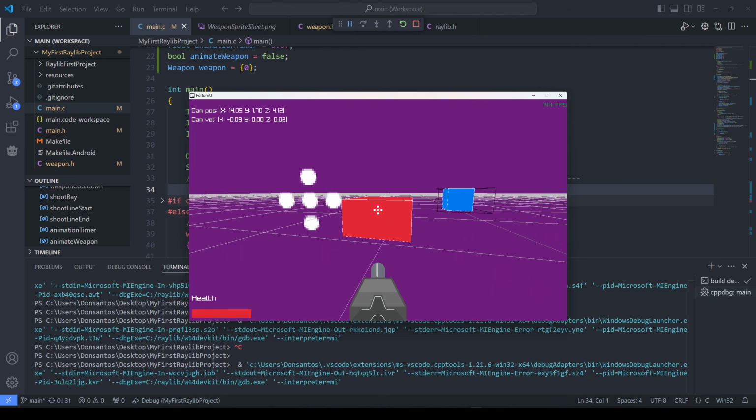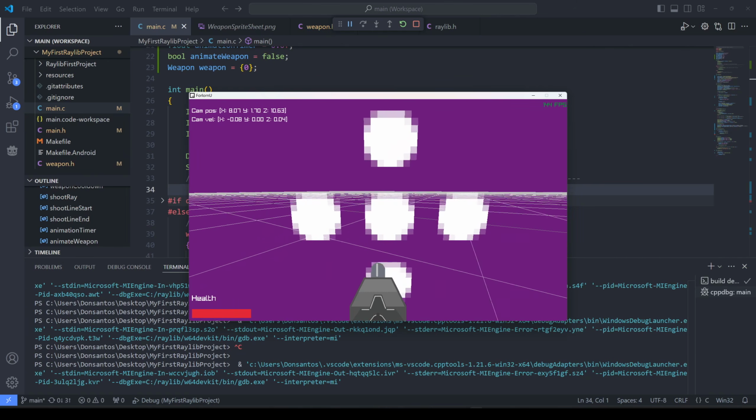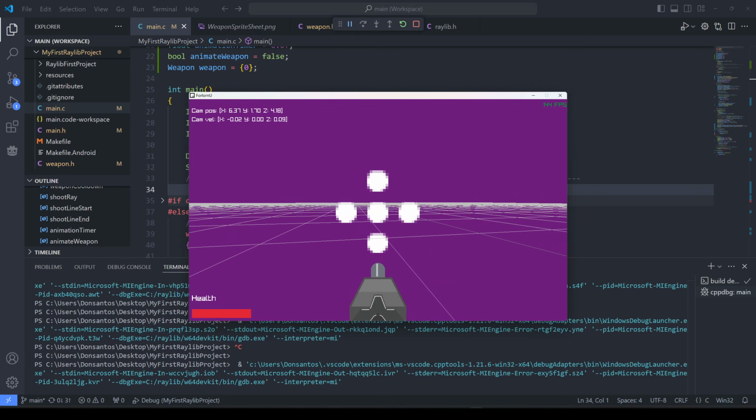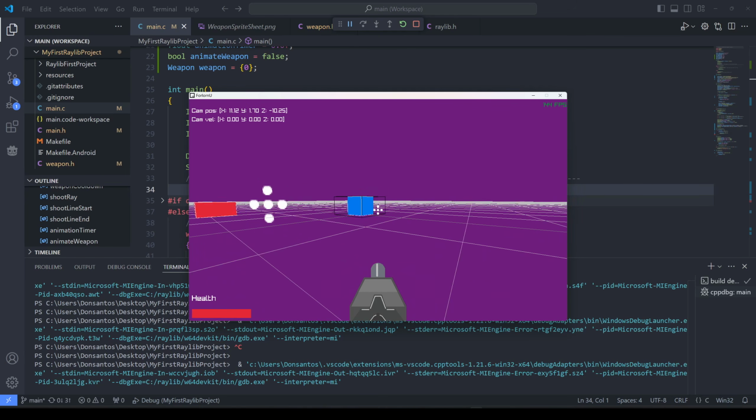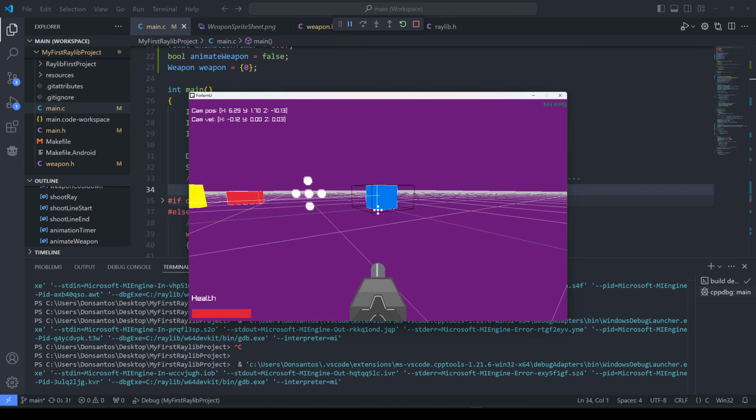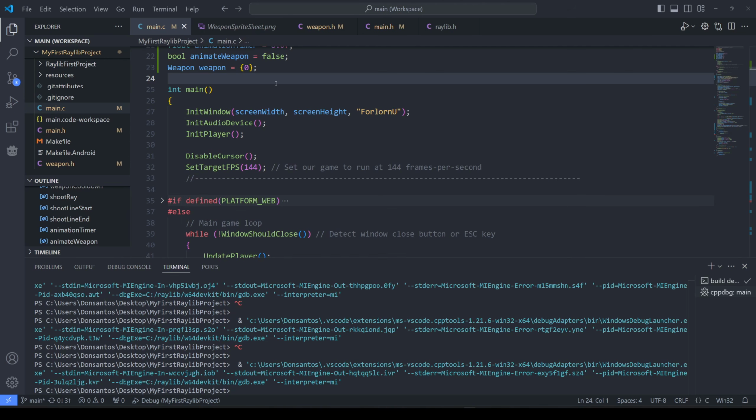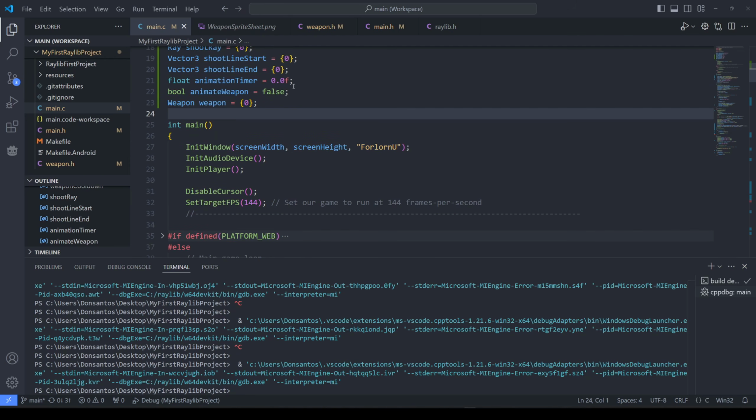Jump is still messed up, cannot collide. This is just a random billboard I placed. The weapon is a billboard, so it's kind of making a Doom-ish clone here. But this has taken a long time. This has taken me hours at this point. It is nighttime right now.